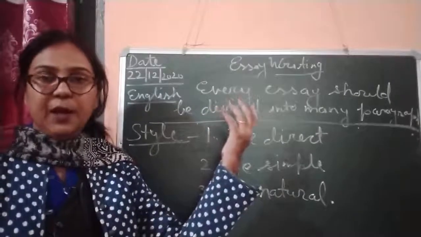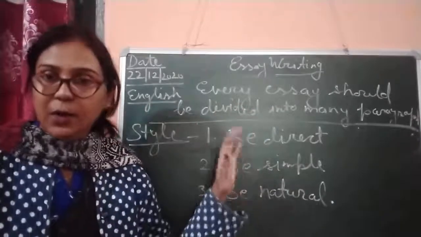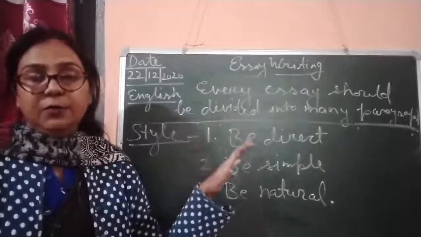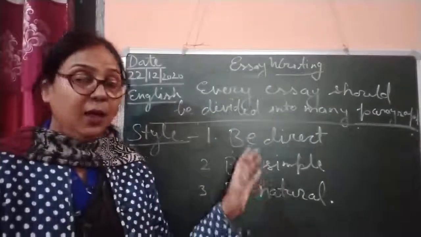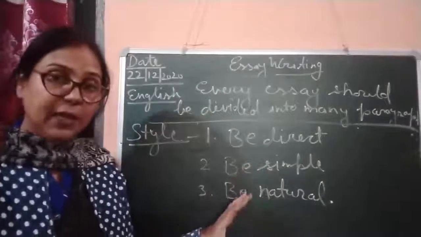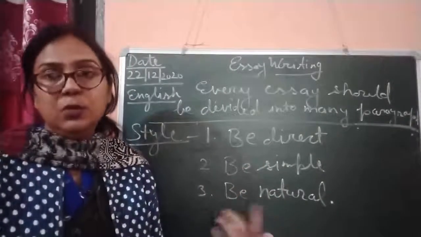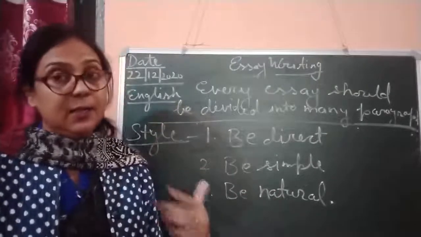In the first paragraph, as you all know, is the introduction part, and in the body you can write 3 or 4 paragraphs. Be simple, be natural, and be very positive in your thoughts. And now the conclusion part. Here you can use lyrical language, but in a very simple and concise way.